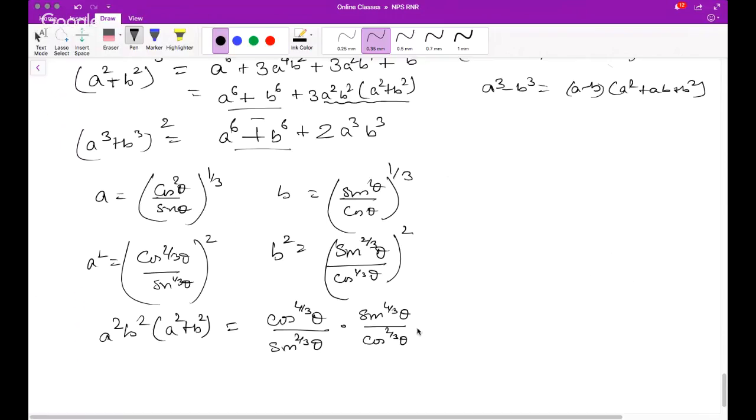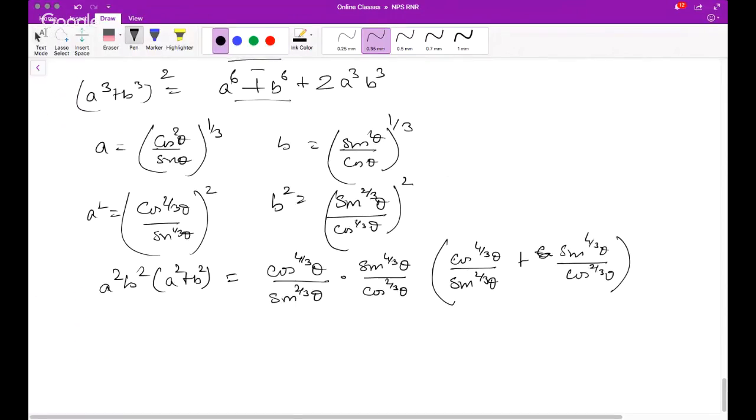This is what you'll get, multiplied by, again, cos 4 by 3 theta by sine 2 by 3 theta plus sine 4 by 3 theta divided by cos 2 by 3 theta.